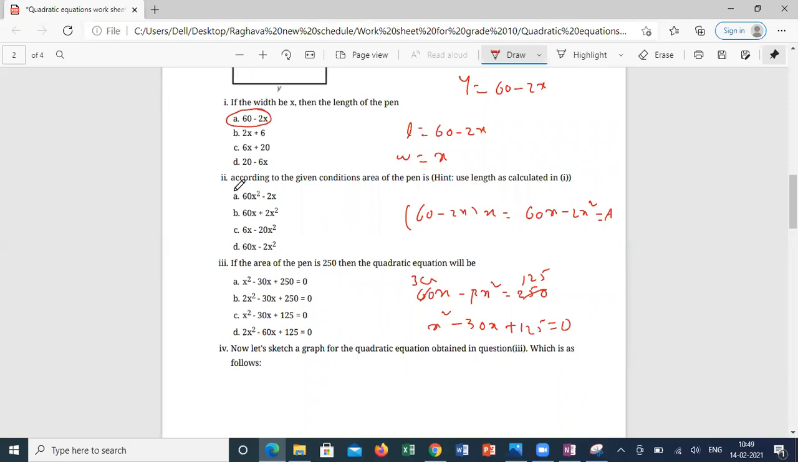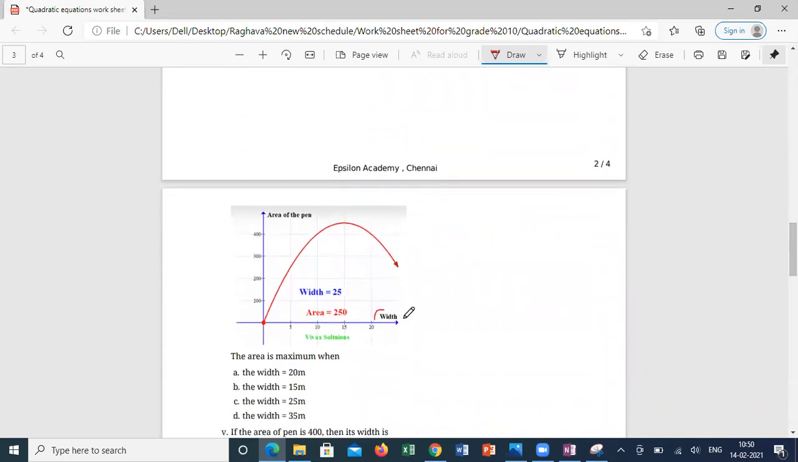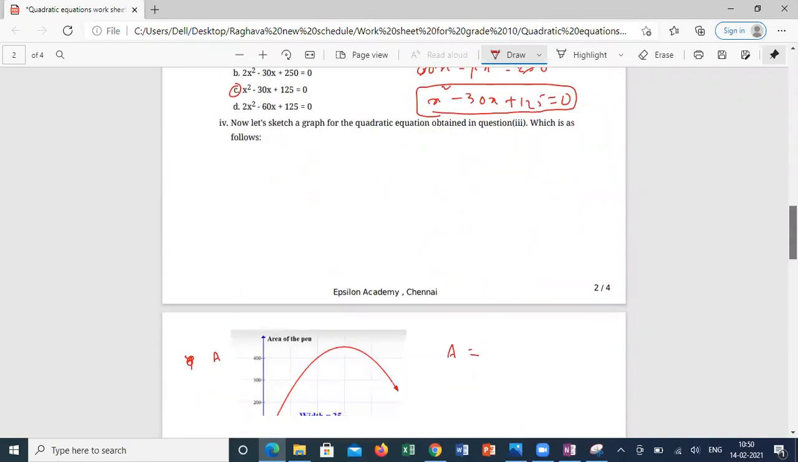So in this case, the answer is 60X minus 2X square. This is the answer here, and here the answer is this one. We did this one. This is the area equation when it is equal to 250. But this is actually the area equation, the relation between area and width, where X is the width and A is the area. So the fourth question is giving the relation between width X and area A, that is your Y. Not Y, guys; Y is the length we took already. So what is the area equation? The area equation we got is 60X minus 2X square.